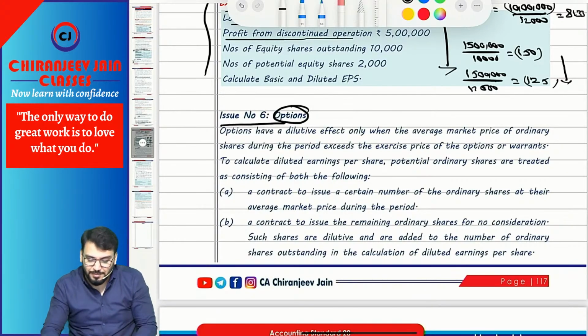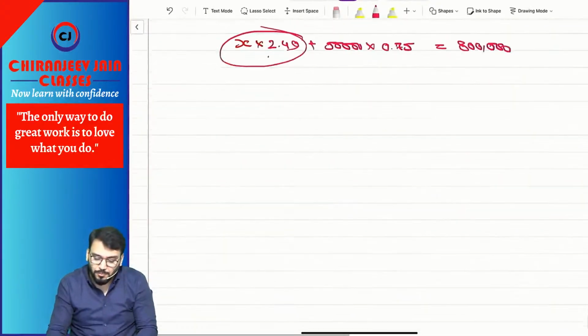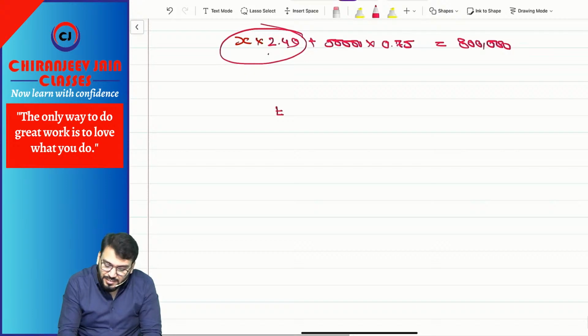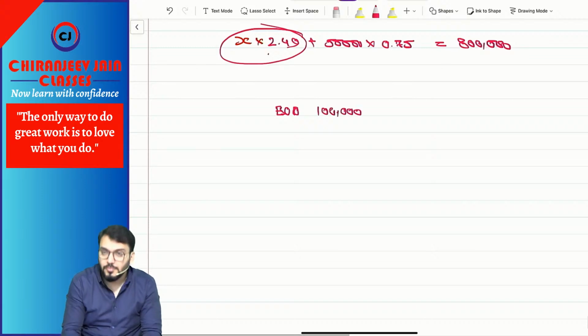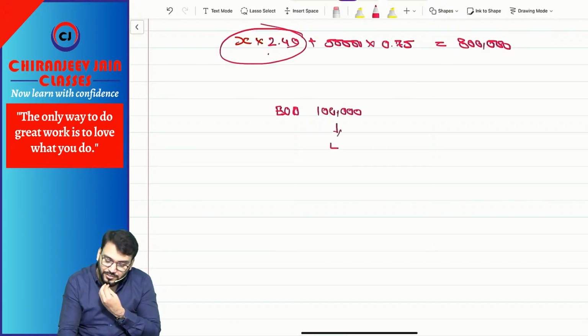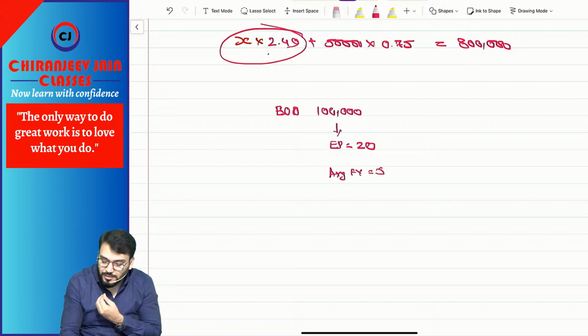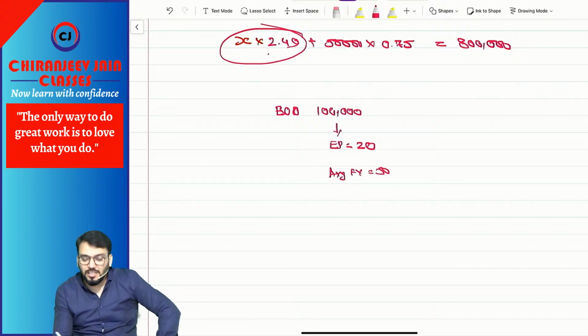I'll take one question to explain this. Suppose entity has granted ESOP 1 lakh options at an exercise price of 20. However, the average fair value is equal to 50. But it is favorable, unfavorable?